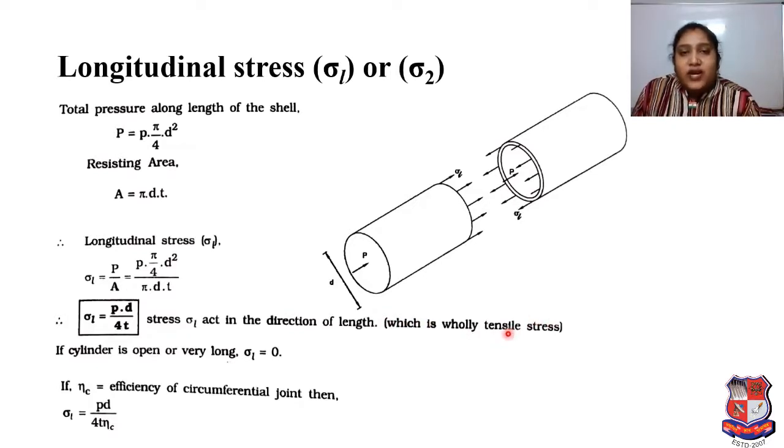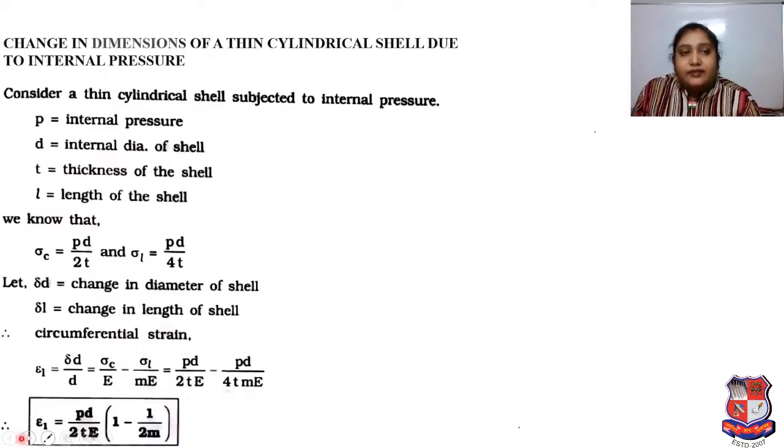We already discussed that both the stresses are tensile in nature. If the cylinder is open or very long, then that value will be 0. Means we can say that sigma L will be 0. And if we talk about the efficiency of the circumferential joint, then sigma L will be PD divided by 4t times the efficiency of the circumferential joint.